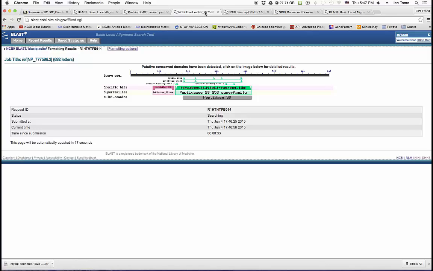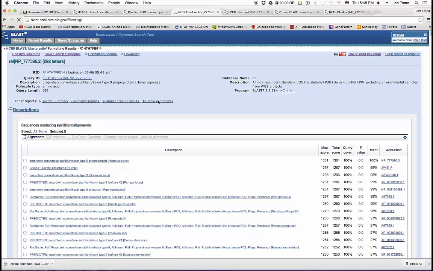Sequence in FASTA format is probably the most difficult. Unless you have it saved somewhere, you will not be able to type it. So in my case, I can type the protein number, 777596.2, using the same settings. I'm not going to change the settings. I'm going to run BLAST again.